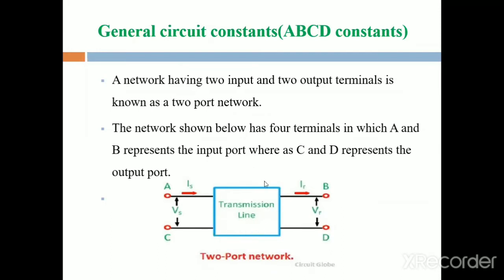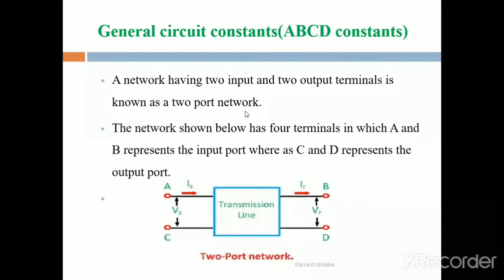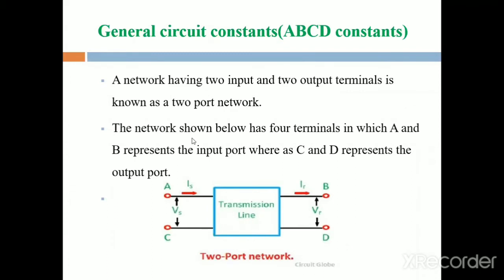To increase the transmission efficiency of a transmission line. A network having two inputs and two outputs is called a two-port network.